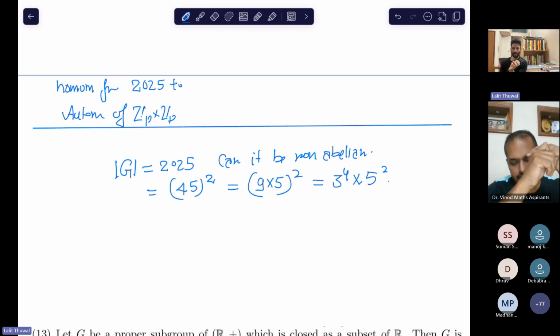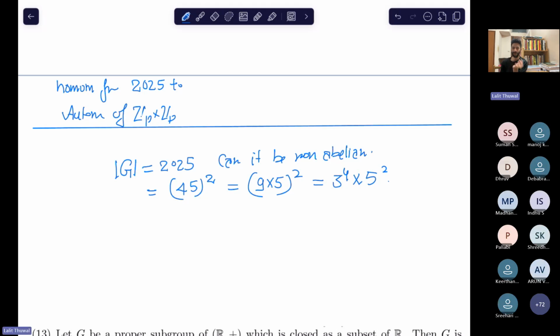But is a group of order 45 always cyclic? Don't you think so? That would not help you decide whether or not G can be non-abelian, by the way.